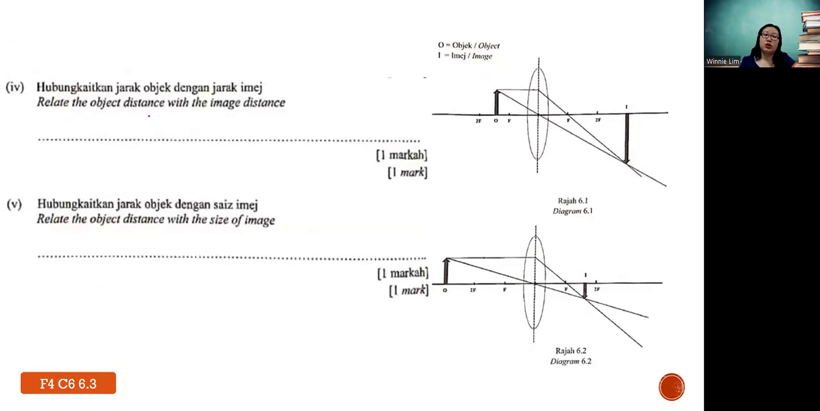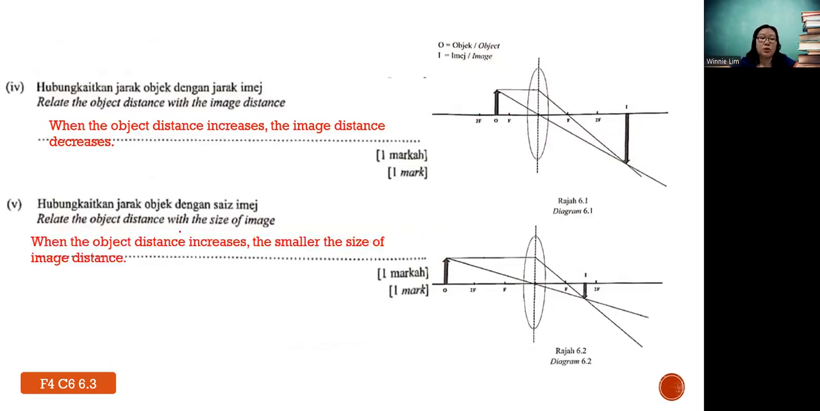Okay, then relate. So what is the relationship between object distance and image distance? Obviously just now when you see the object distance is longer, image distance is shorter, right? Then this one shorter, that one longer. So you can say inversely proportional, or you can say when the object distance increases, image distance decreases, while the object distance and the size of image: the larger the object distance, the smaller the size of image, or vice versa.